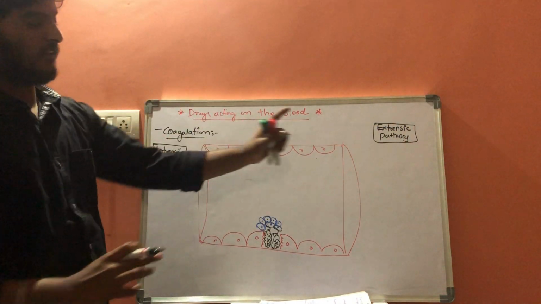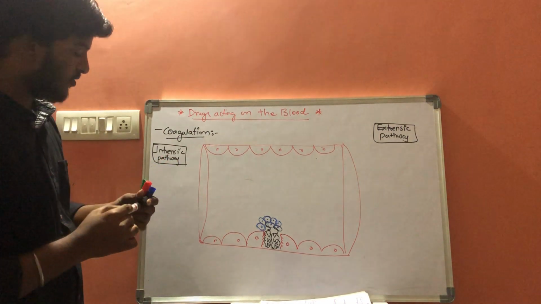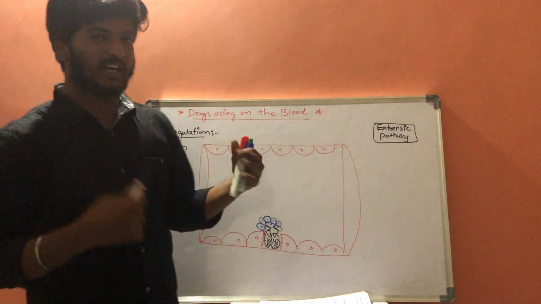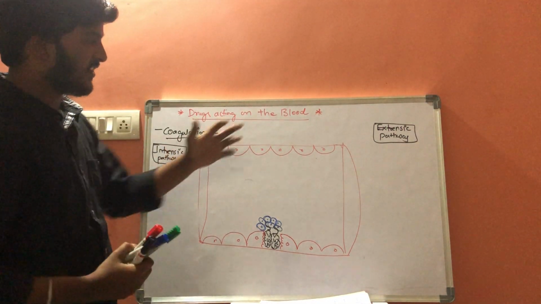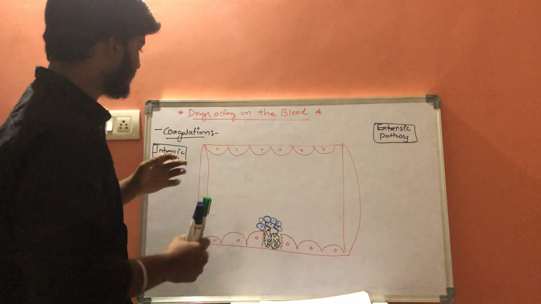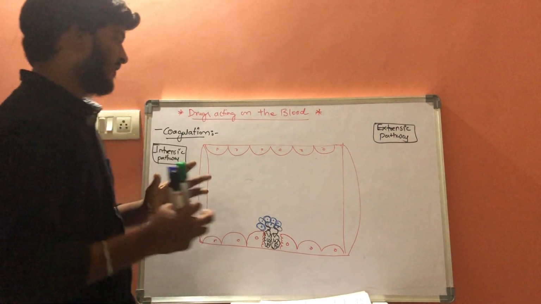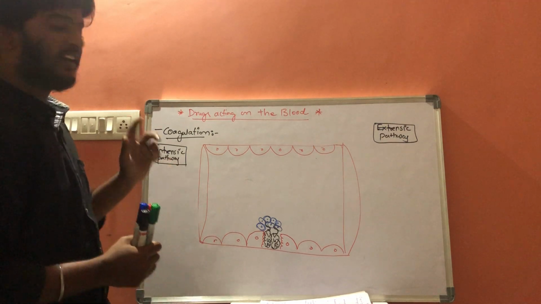What is the ultimate goal and result of the intrinsic and extrinsic pathways? First of all, let us come to the intrinsic pathway.